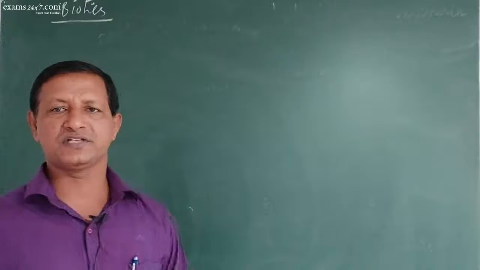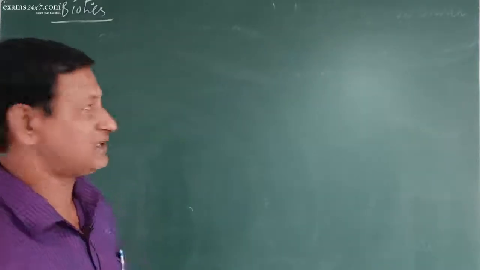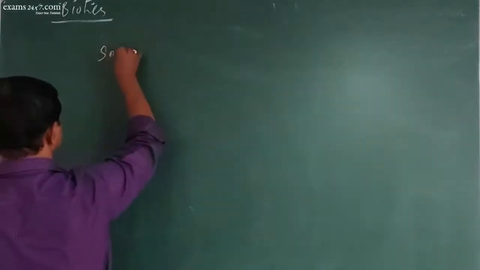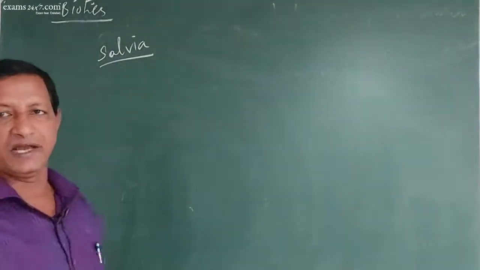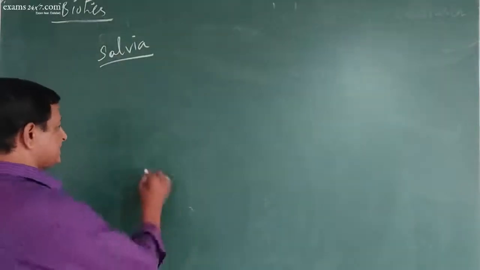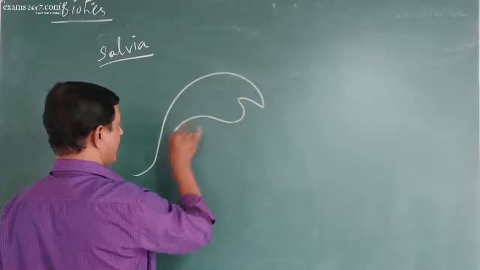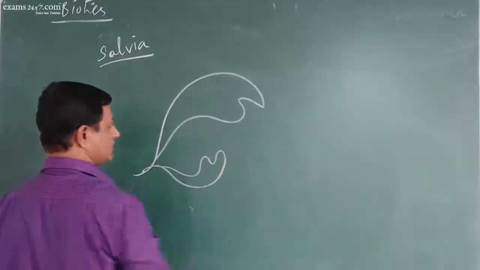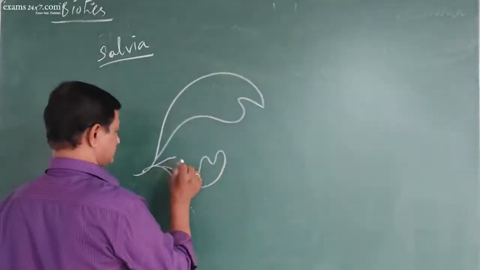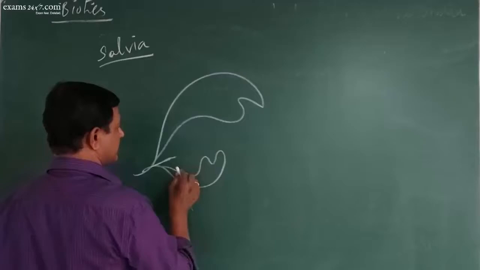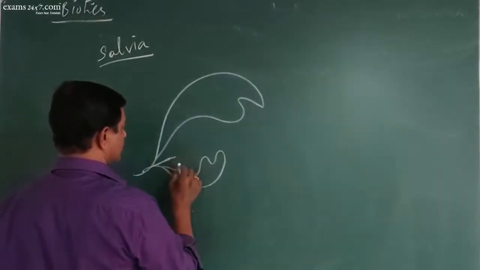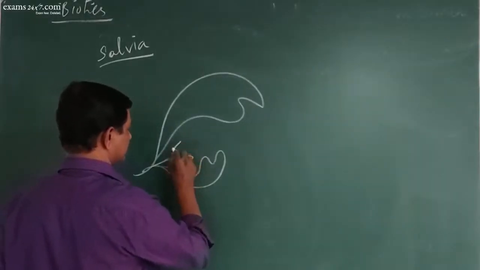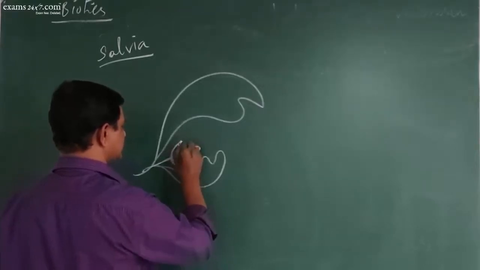Just let me introduce the lever mechanism. Lever mechanism is found in case of Salvia. In a plant called Salvia, there is something called lever mechanism, wherein, for example, suppose this is the flower, there is the stamen here, and carpel will also be there. So the stamen is like this, the anthers are like this.